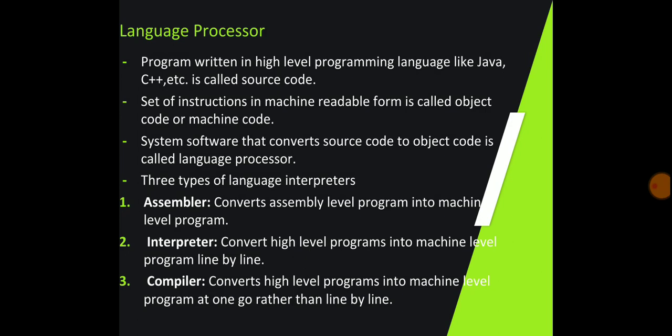What does an interpreter do? It converts the high level programs that we write and understand into machine level programs line by line. Each line is converted into machine level. What does the compiler do? The compiler will again convert the high level language into machine level language, but rather than doing it line by line, it will do it all at once. We will discuss all these in a little more detail in a future video.